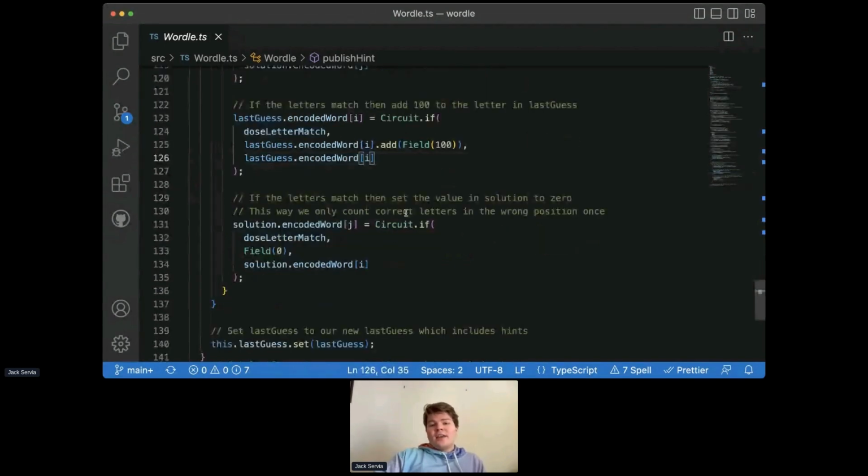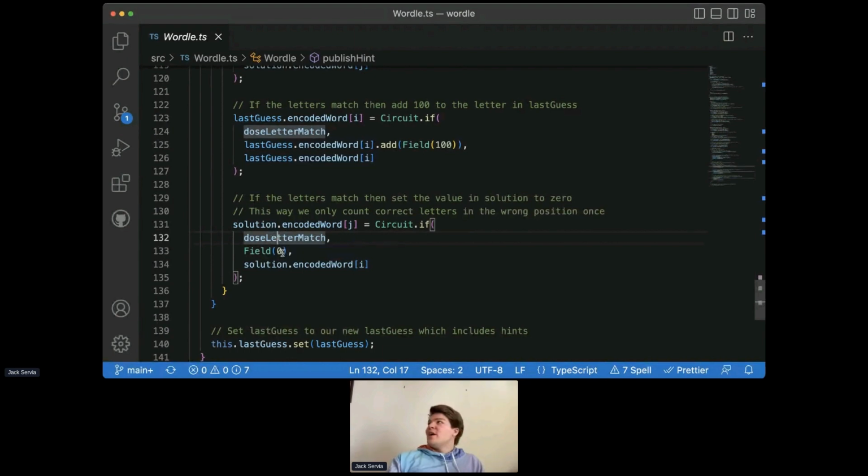And we maintain the letter in these last two places. And then the final thing that we have to do so that we don't count these letters multiple times is we basically cross them out in the solution array. And we do this just by setting them equal to 0 if this is true. That way we don't count them twice. You can imagine like every time we iterated through, we would get another letter.